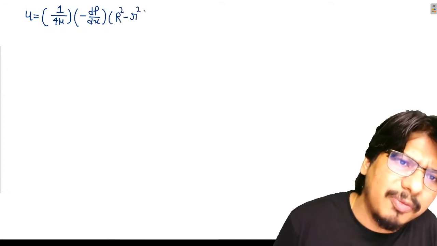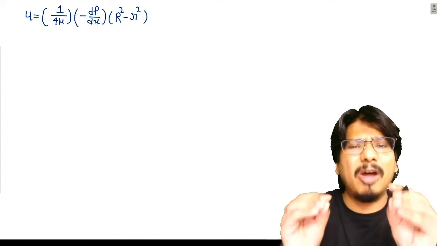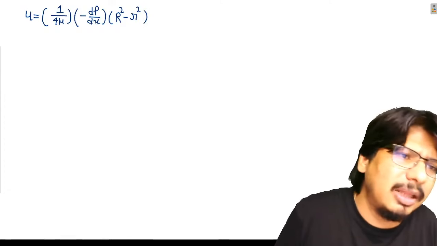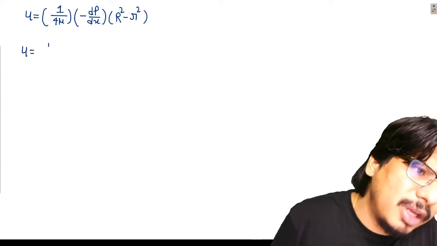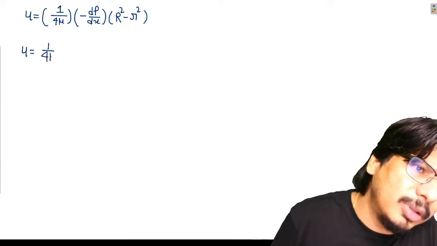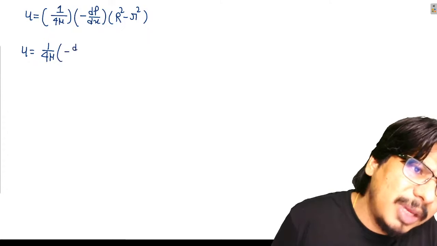This is the formula to find the velocity at any radial distance. देखना बेटा ध्यान से, can I write in this way, u is equal to 1 upon 4 mu minus dp by dx